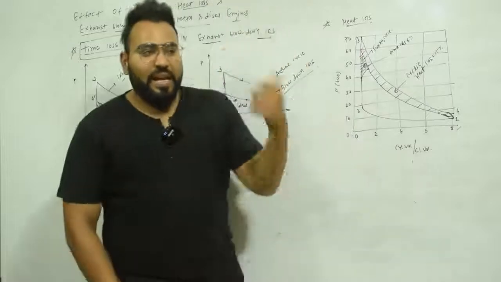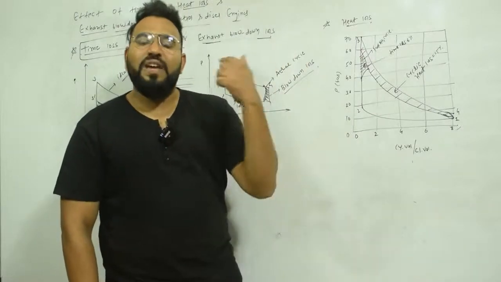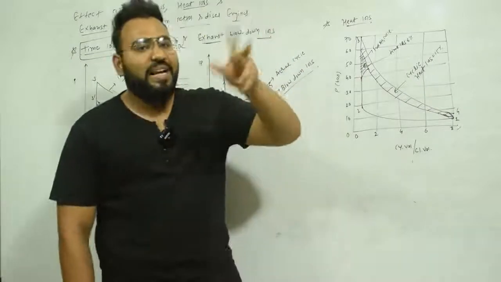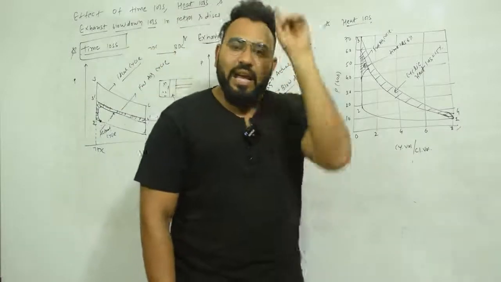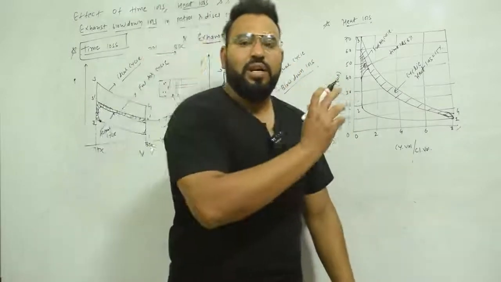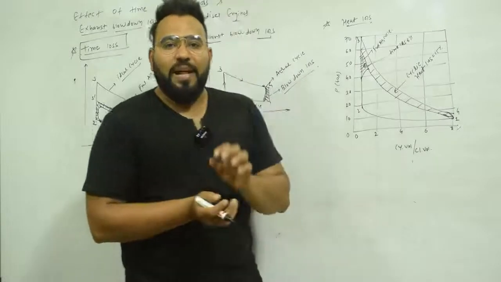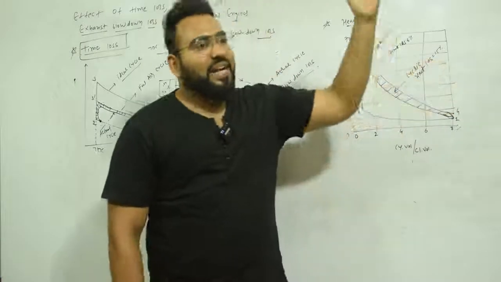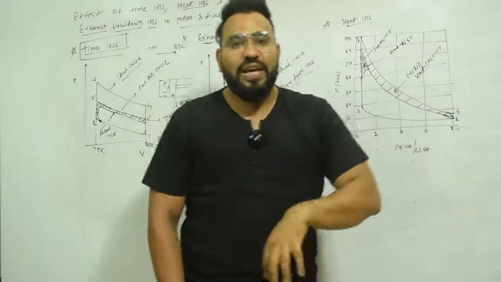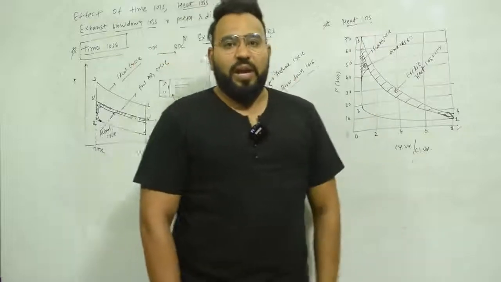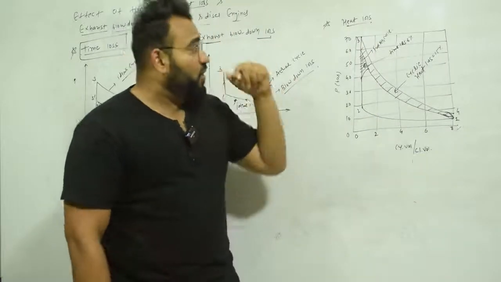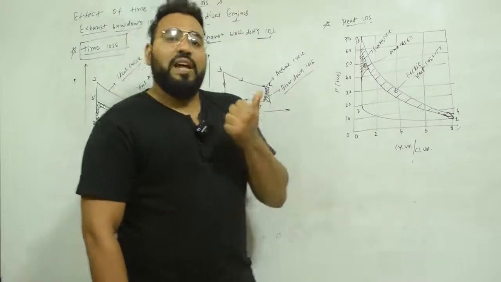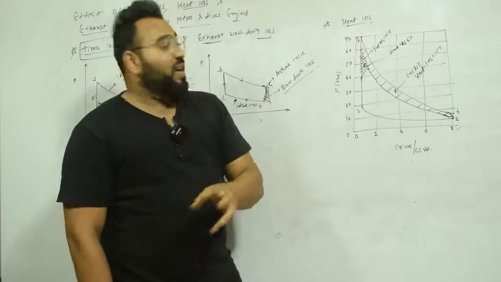You know that in the actual cycle or in the fuel air cycle, we assume that the compression and expansion strokes are both adiabatic. That means no heat transfer is taking place. But in the actual cycle, heat transfer does take place, because during combustion, expansion and compression, the heat is transferred from hot gases to the cylinder wall, and then from the cylinder wall to the environment. So in the actual cycle, heat loss is happening, and due to that we have energy losses and less efficiency. That loss is known as heat loss.